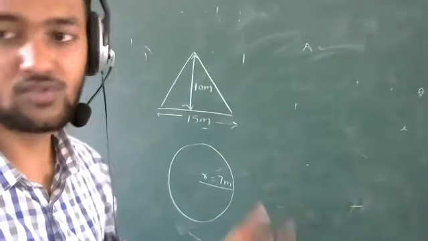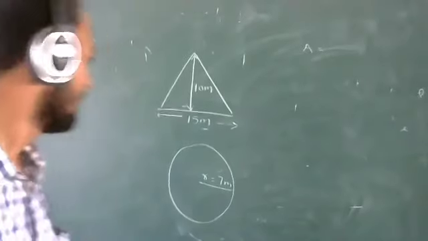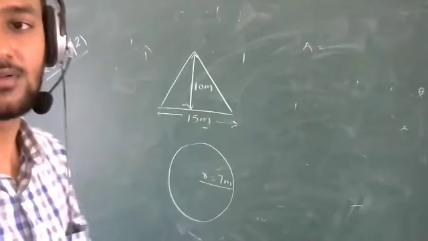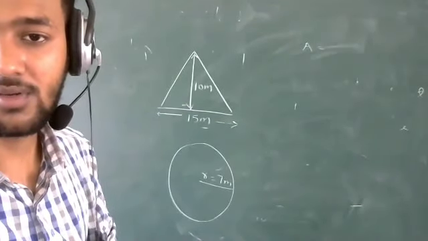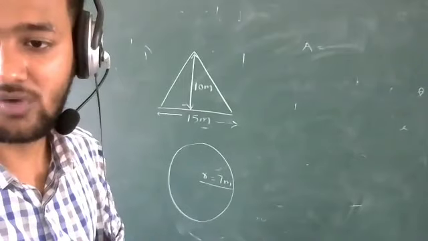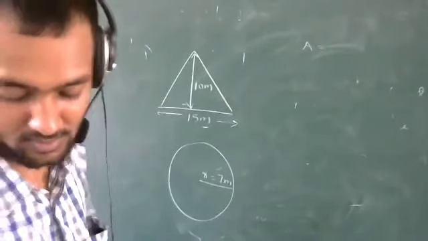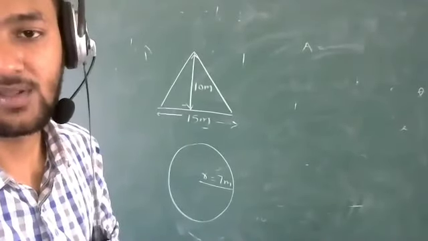Udva Mishra, what is your answer? Sir, the board is not visible. What is the second one's radius? 7 meter. Sir, give me time to solve it. Okay, okay. Himnesh Singh, have you solved? Yes, sir. What is the answer? Sir, the answer is 154 meter square. That's the correct answer. Very good.